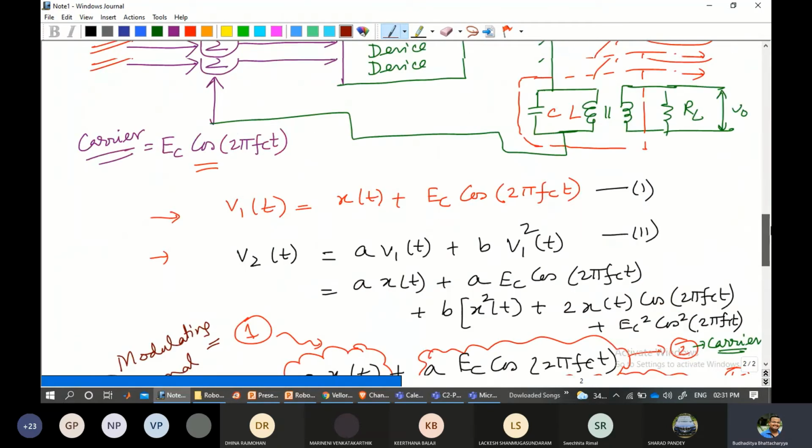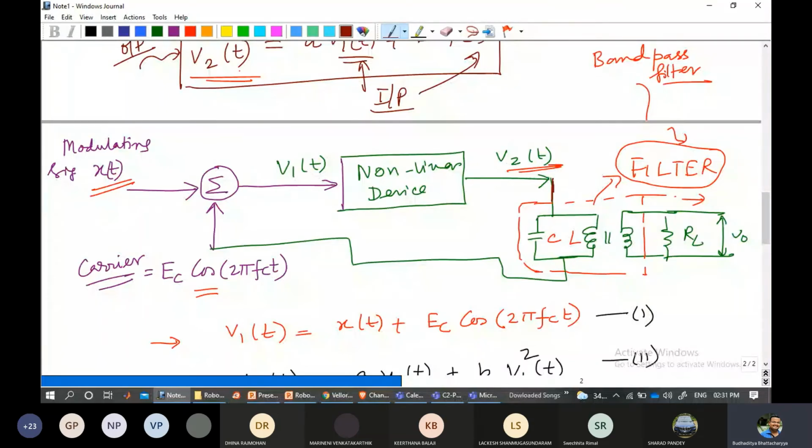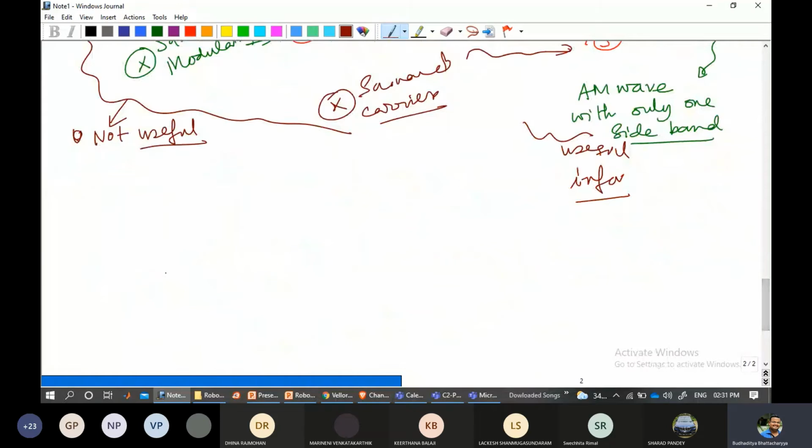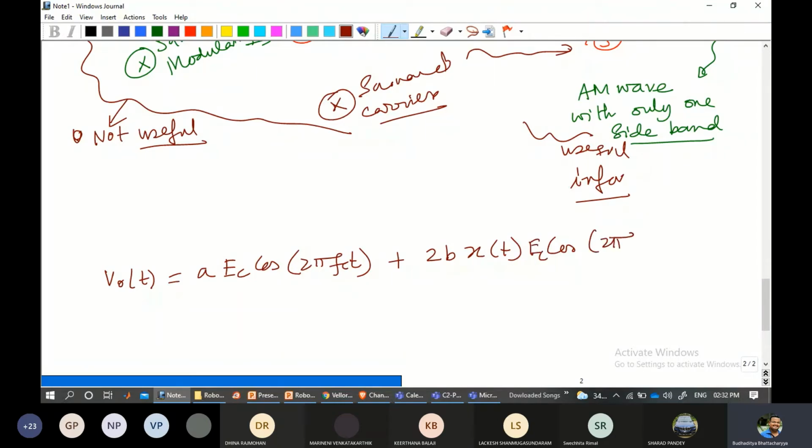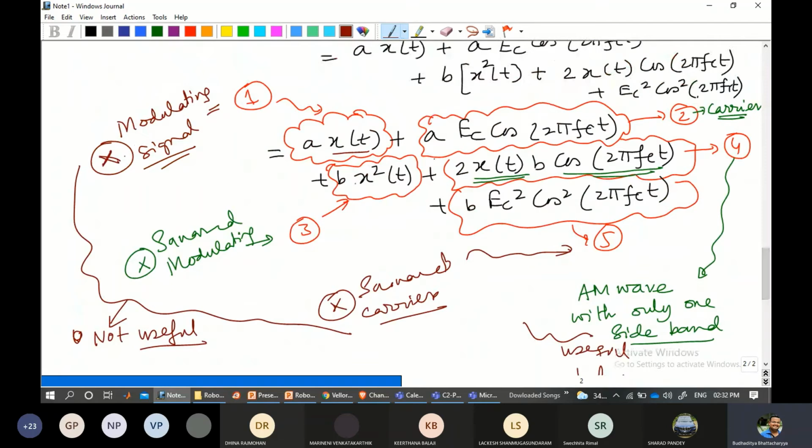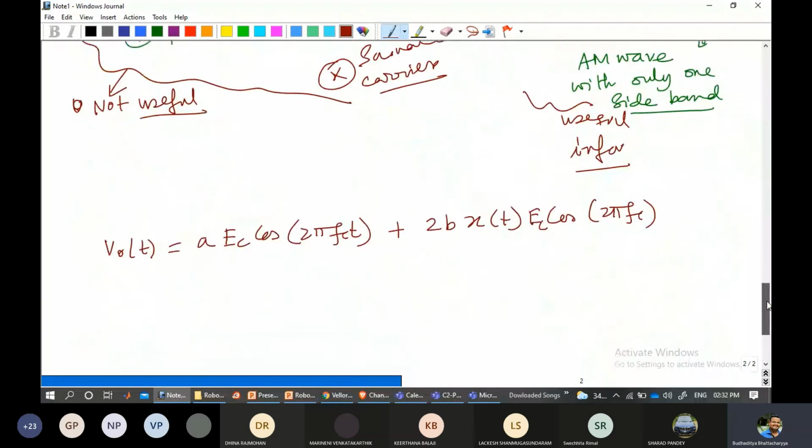So if I apply the bandpass filter over here, please see the diagram. Now this V2 goes to this bandpass filter. As I already told you, the filter will filter out the necessary component. The filter will be tuned to only allow the second and the fourth component. So your output V0(t) will be nothing but A Ec cos 2 pi fc t plus 2B x(t) cos of 2 pi fc t times Ec. So this is basically 2 and 4. This is the second term and this is the fourth term. Just refer to your notes.